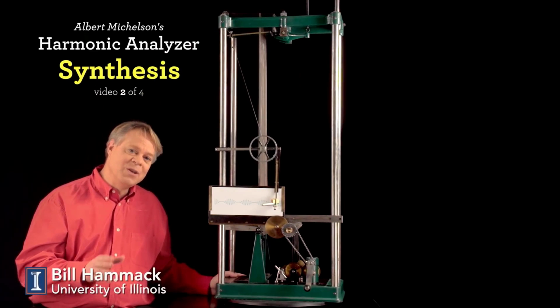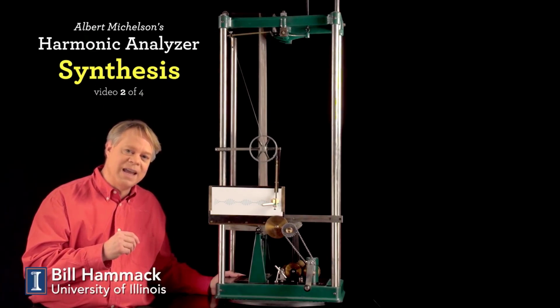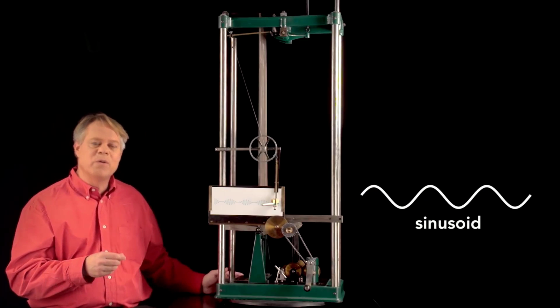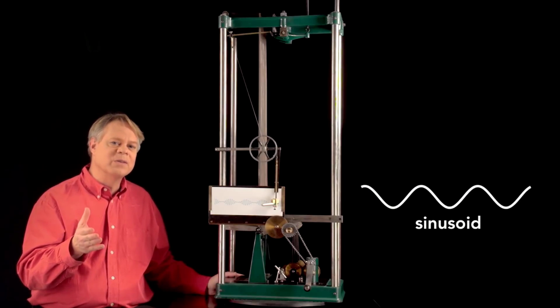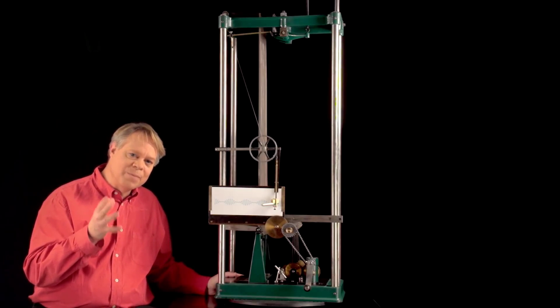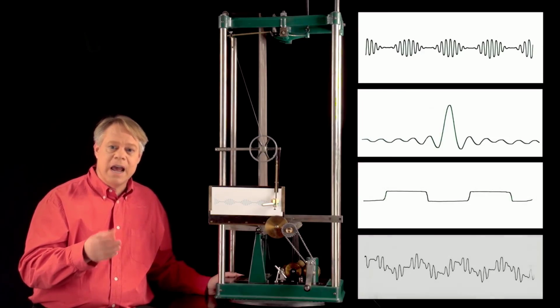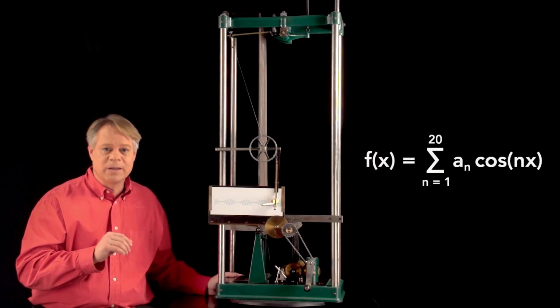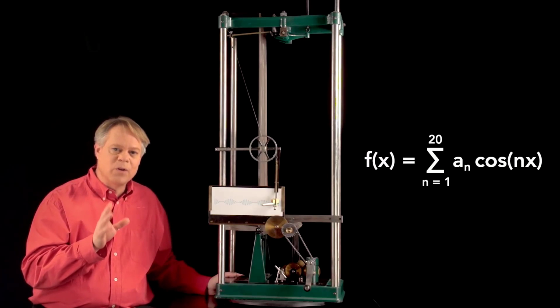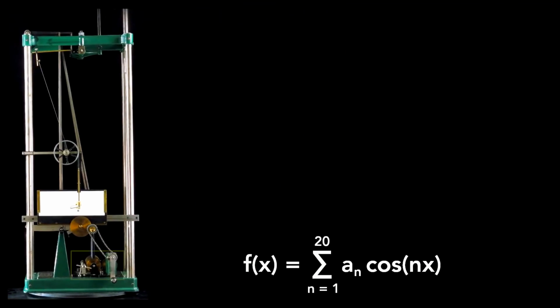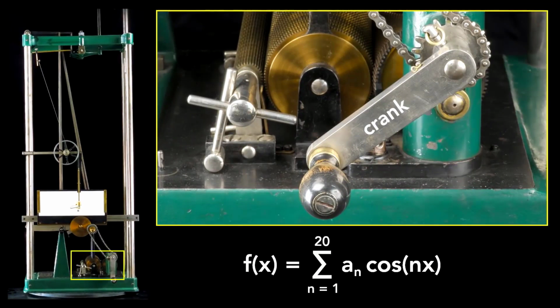This astonishing machine uses just gears and springs to add together sinusoids. This synthesis, as it's called, creates beautiful patterns that look nothing like sinusoids. The machine produces patterns like beats, smooth peaks, sharp corners, or even jagged edges. And these can all be made using this function. Here's how this mechanical marvel implements that function. The machine has 5 key sections. First, a crank that varies x.